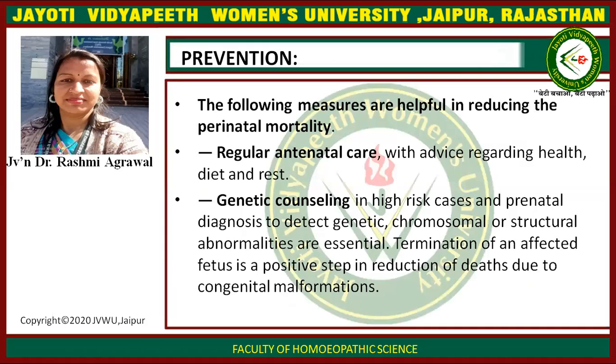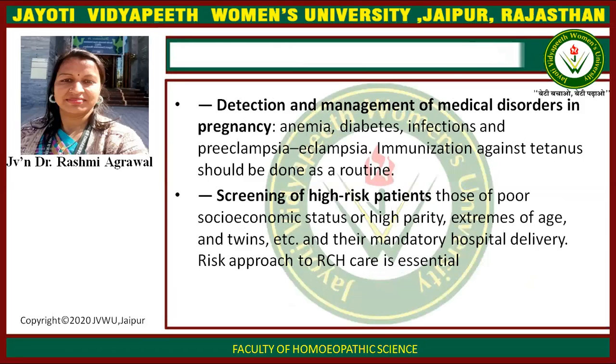Prevention. How can we prevent this? Not disease; these are conditions or complications. Prevent by the following measures: regular antenatal care with advice regarding health, diet, and rest. Genetic counseling is the main basic; if we counsel properly, then we can prevent mortality. Detection and management of medical disorders in pregnancy, like infections, diabetes, preeclampsia.